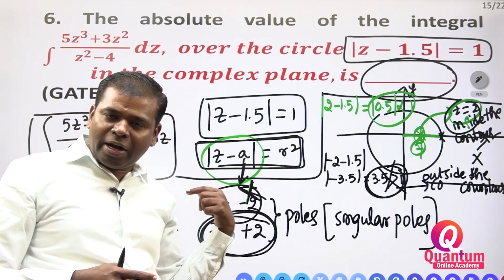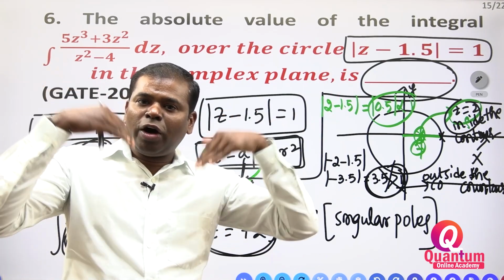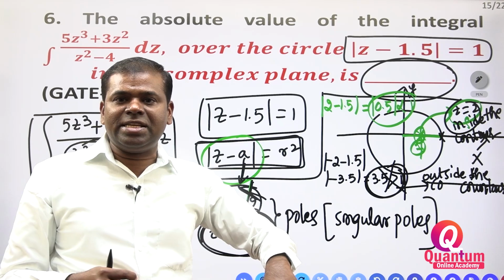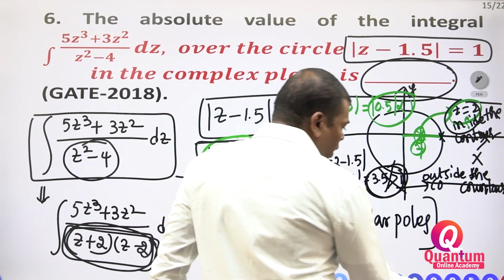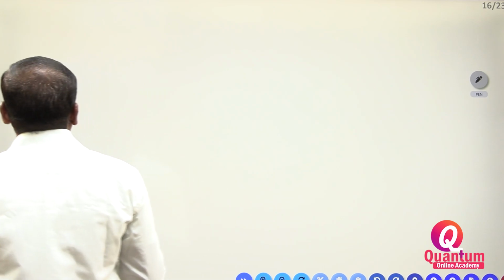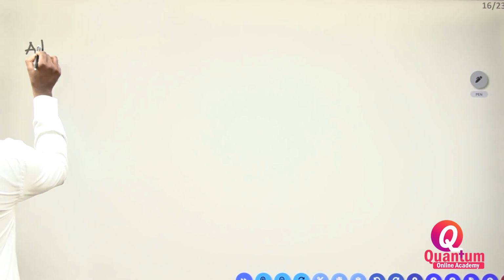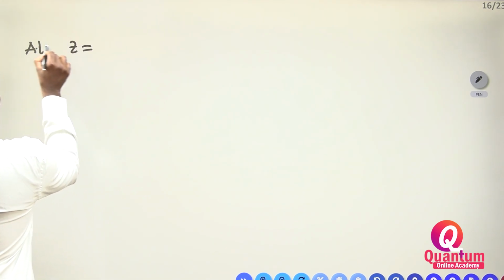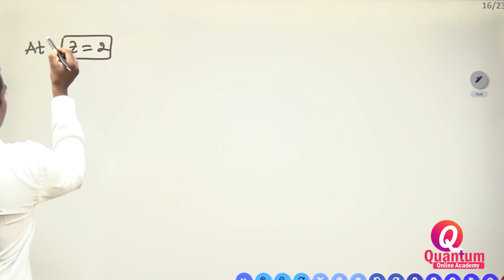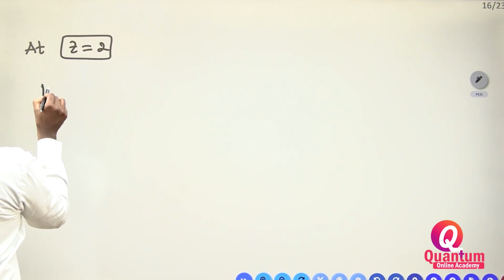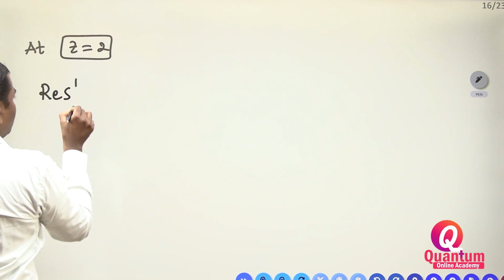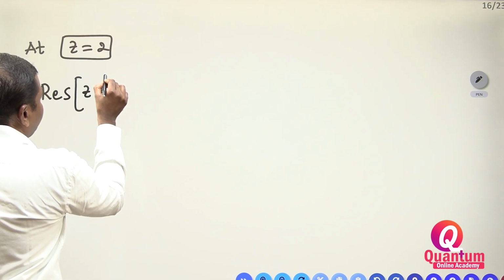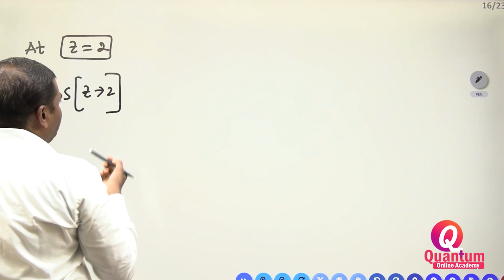But we have to get the answer. How do we get it? One more pole is there. Because of that one more pole, the integration exists. What is that integration? We will see now. At Z is equal to 2, we have to see. This is inside the contour. That's why you have to calculate the residue, the residue at Z is equal to 2 for a simple pole.